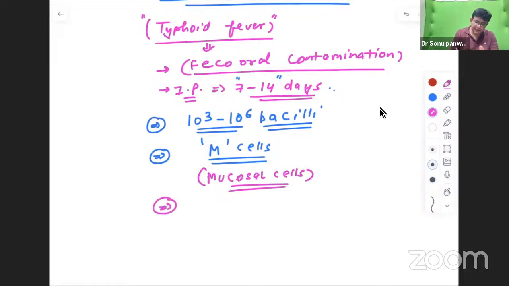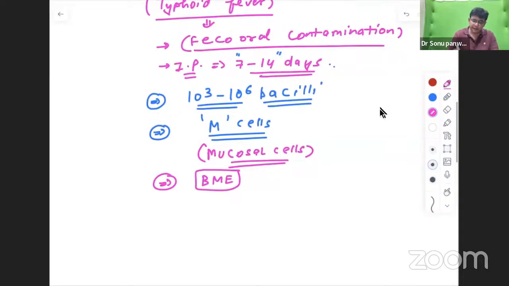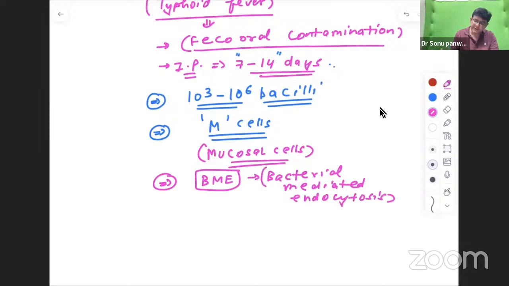Then a unique thing observed here is BME. And what is BME? BME is bacterial mediated endocytosis.